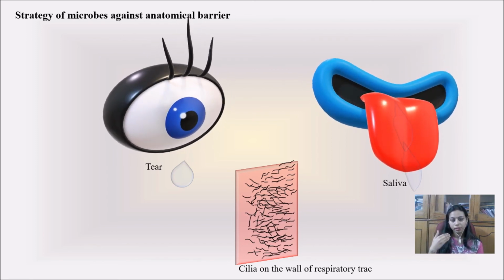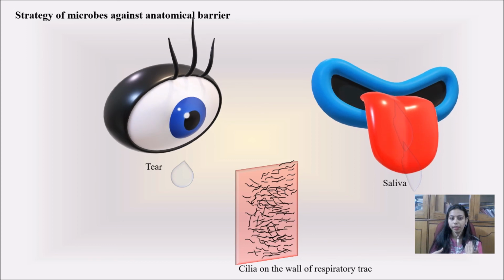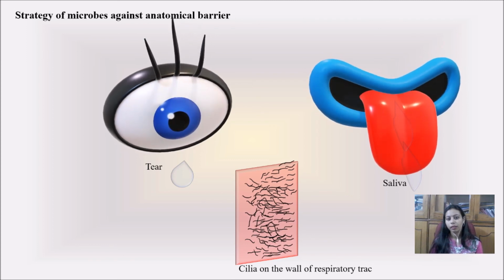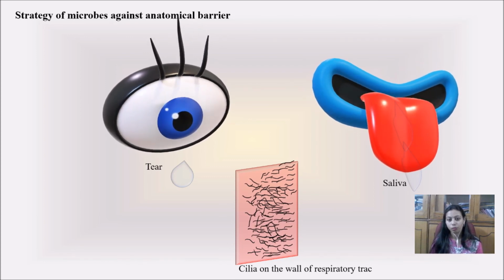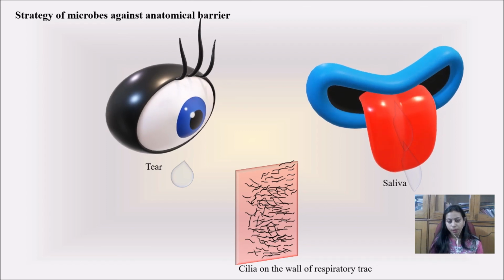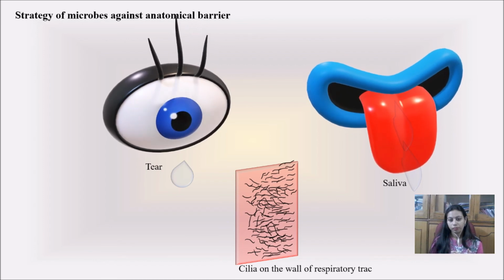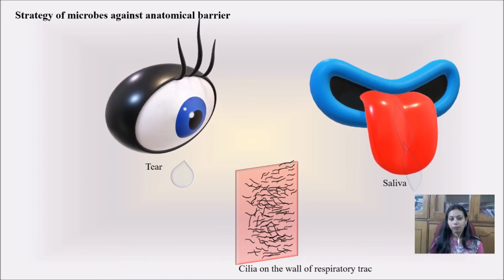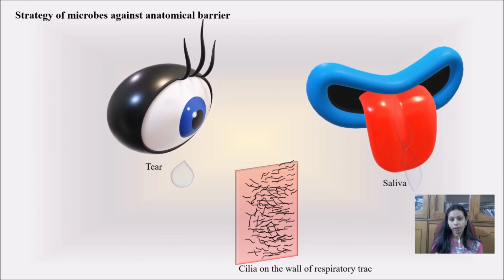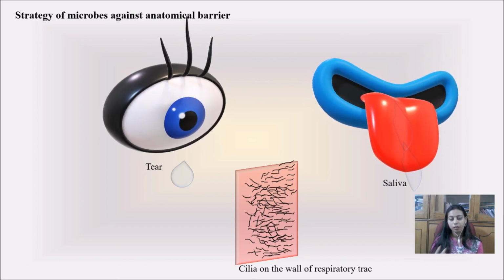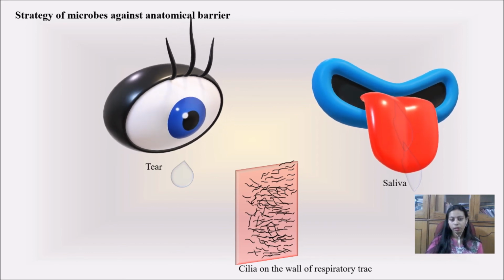Even when they are able to enter our eyes, they will be washed out by tears. Even if we take microbes into our mouth, they will be washed out by saliva, and when they enter our gut, the pH of our gut will prevent them from growing. The cilia present along our respiratory tract, with their beating movement, will throw them out of our respiratory tract. But even then, in spite of all these barriers, microbes adapt, or follow mechanisms like binding with the cilia with their fimbriae or cilia, which prevents them from being thrown out. So all this was about the anatomical barrier.